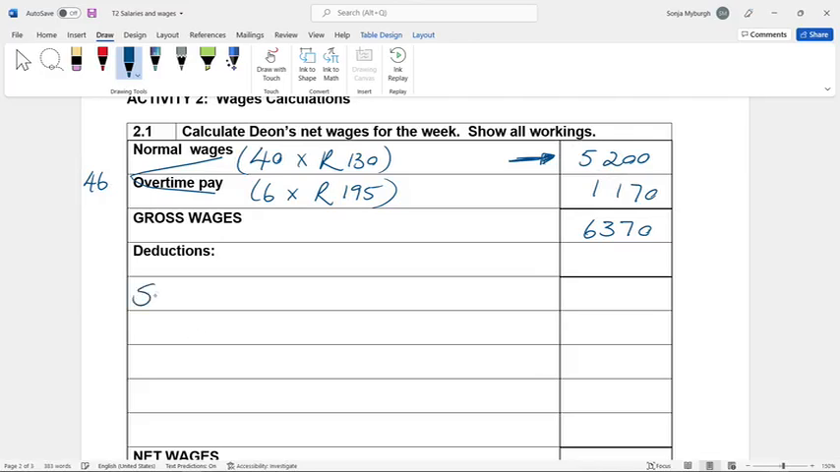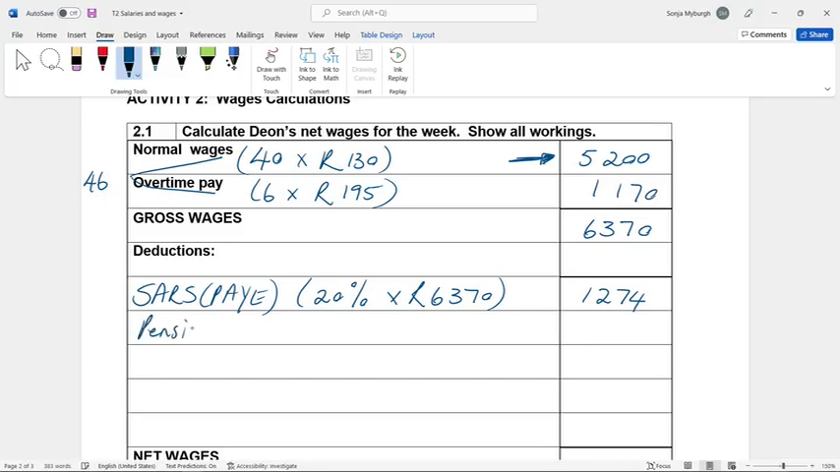Deductions, obviously, first one, SARS, always first in line to take from the salary, and they said 20% of the gross wage, so 20% of the 6,370. So Dion will have to pay to SARS 1,274. Now this money is never paid out to Dion for him to pay to SARS. That's why we say it's direct income tax. The employer deducts it from the worker and pays it directly to SARS.